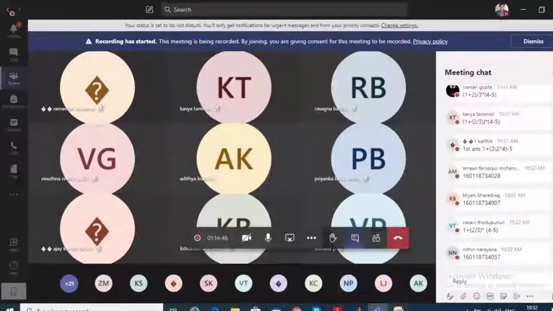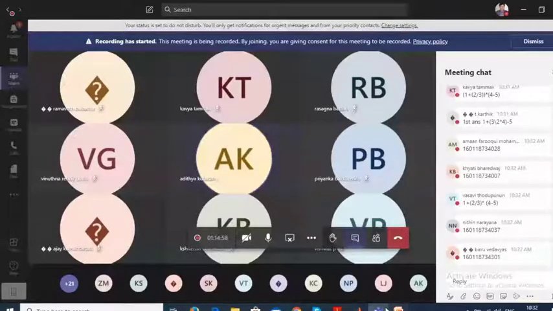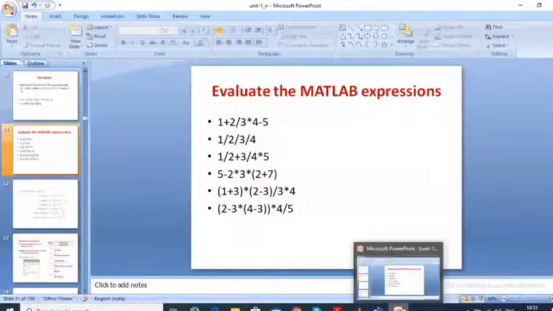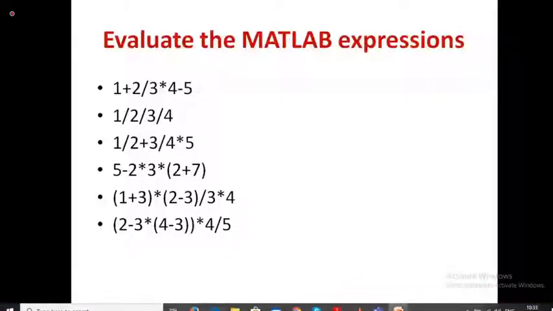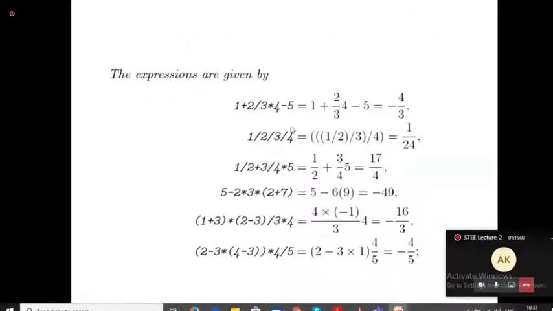What about the second one? What was the second one? 1 by 2 by 3 by 4. How do we give it? I'll show these answers. Please check these answers now. It will be written like this.